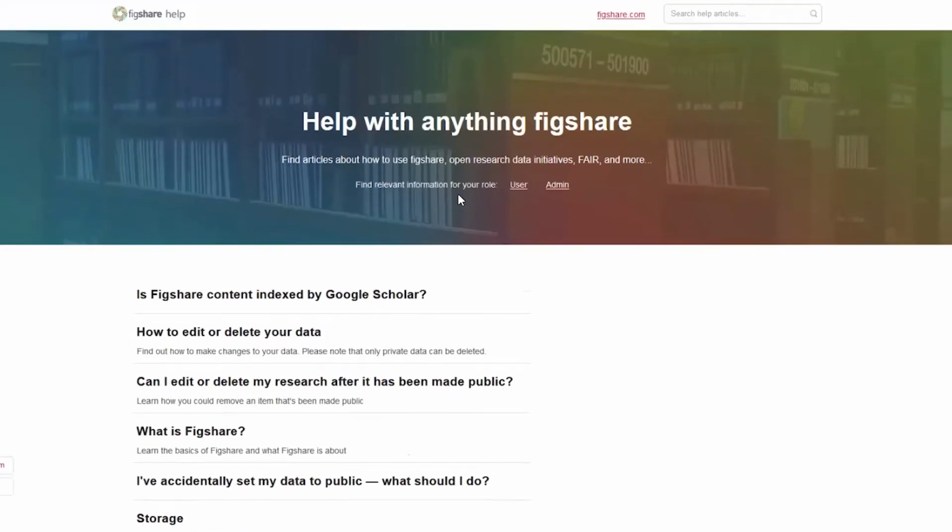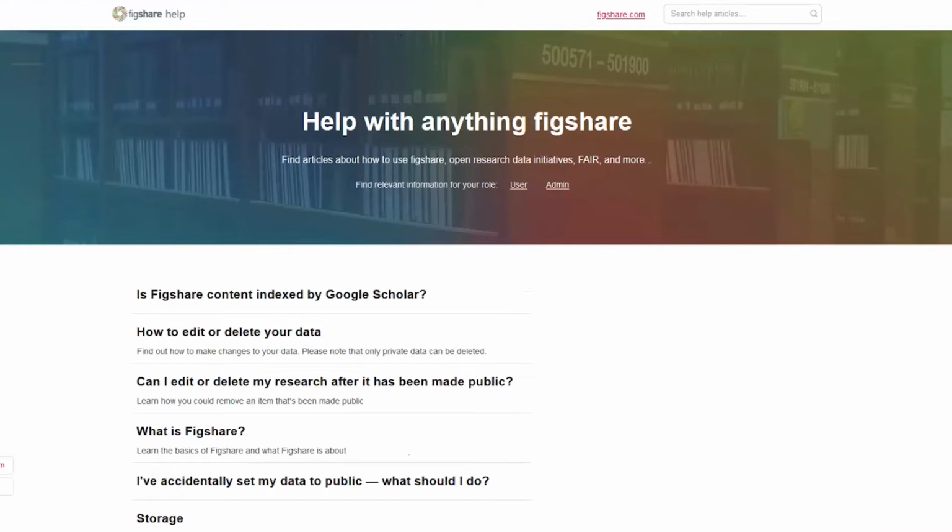I want to take the next 15 minutes or so to talk about how you actually upload into Figshare and some of the important things to think about, especially if you're trying to adhere to a data sharing policy, or maybe you're just beginning a project and you're thinking about how you're going to manage the data and where you're going to put it. It's always good to think about that from the very beginning.